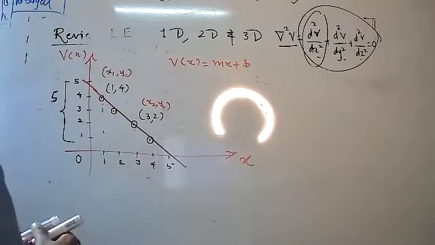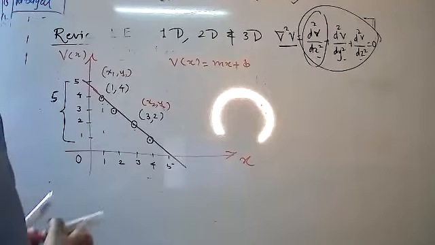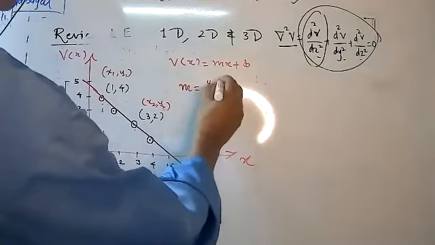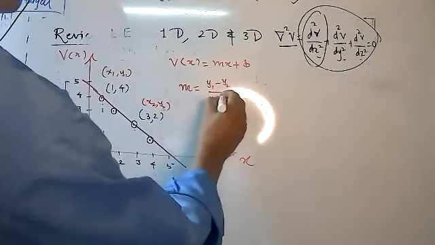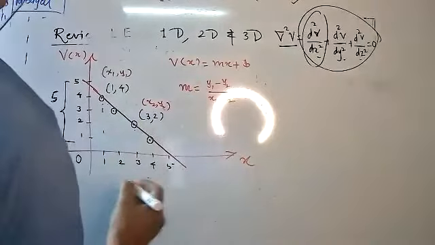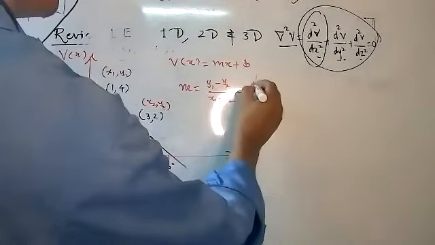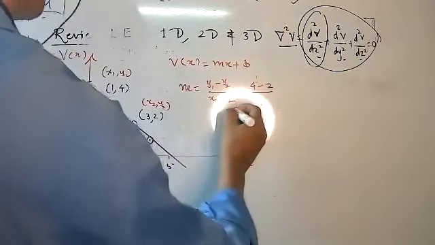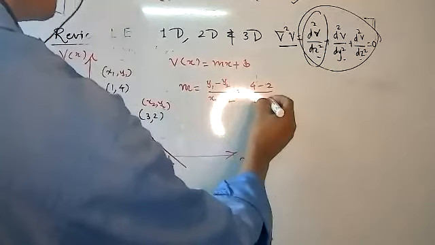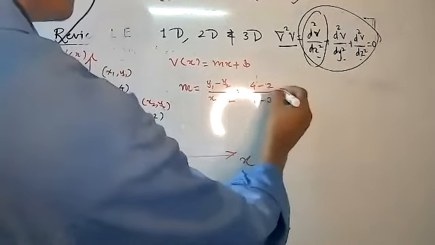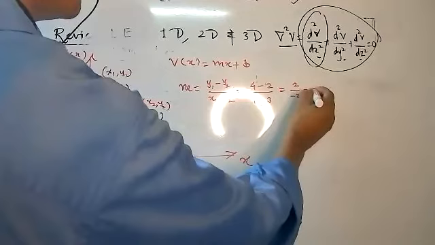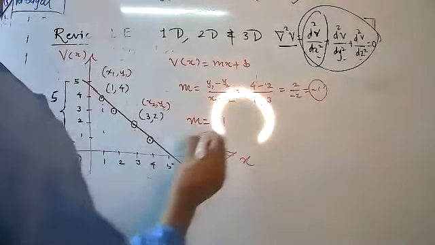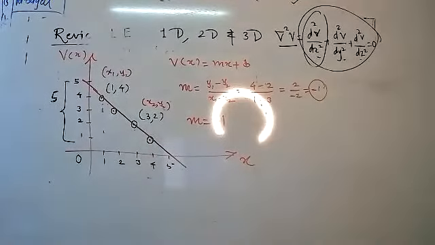Now, by applying the formula for slope, we know that m is equal to y1 minus y2 upon x1 minus x2. Is it correct? What is y1? y1 is 4. What is y2? y2 is 2. What is x1? x1 is 1. x2 is 3. Therefore, here I will write 2 upon minus 2, that is minus 1. You will get the value of m equal to minus 1. Understood?